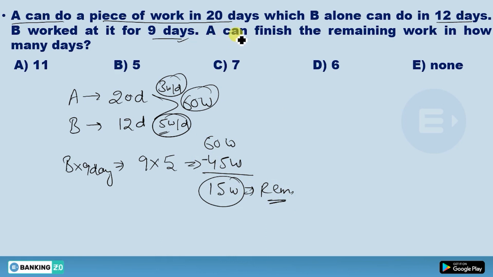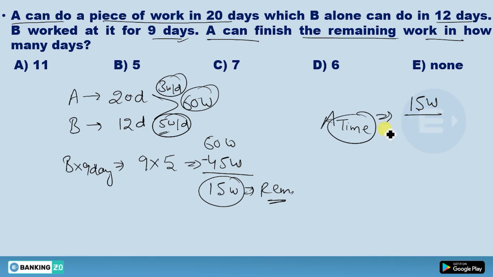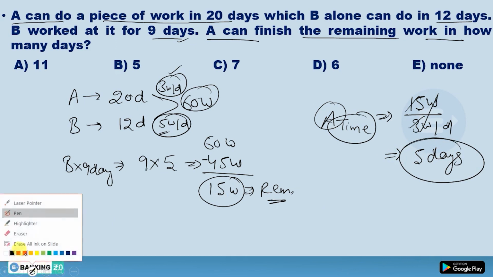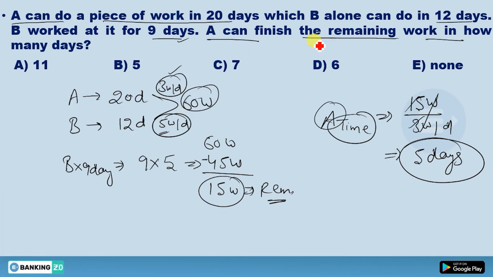And you have asked in the question, he can finish the remaining work in how many days? So you have to find the time for A to complete the remaining work. So time will be total work 15 divided by efficiency. What should be the efficiency of A? It is clearly mentioned here, 3 work per day. So you'll get 5 days. According to the question, he has asked for the remaining work, so the answer would be 5 days.